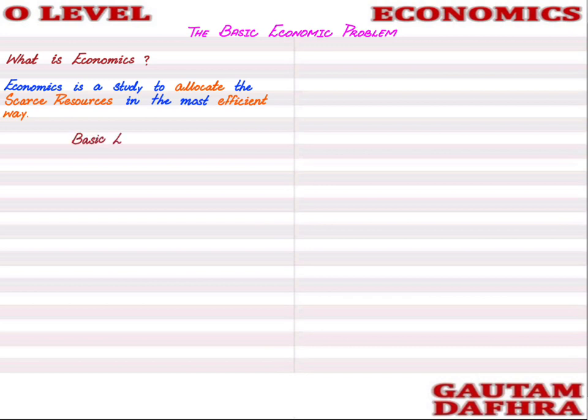Now coming towards the first question of economics, that is the basic economic problem, the first problem of economics. The basic economic problem says that humans have unlimited wants. Yes students, we all know that humans have unlimited wants.